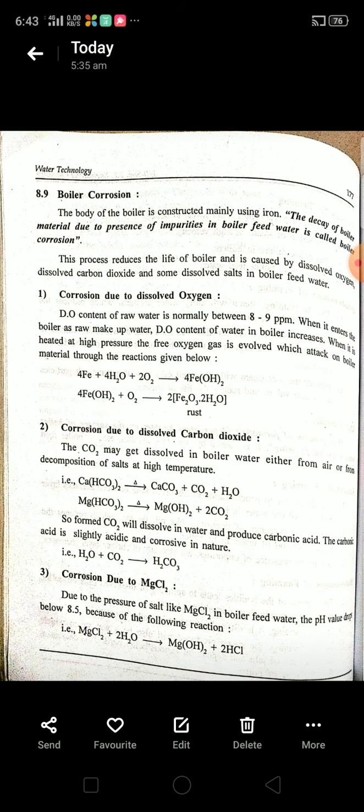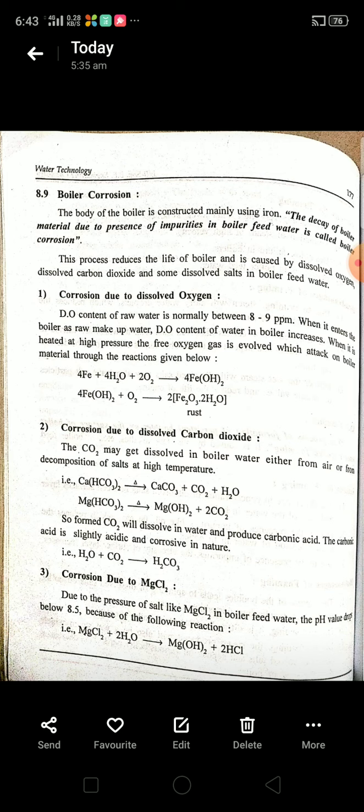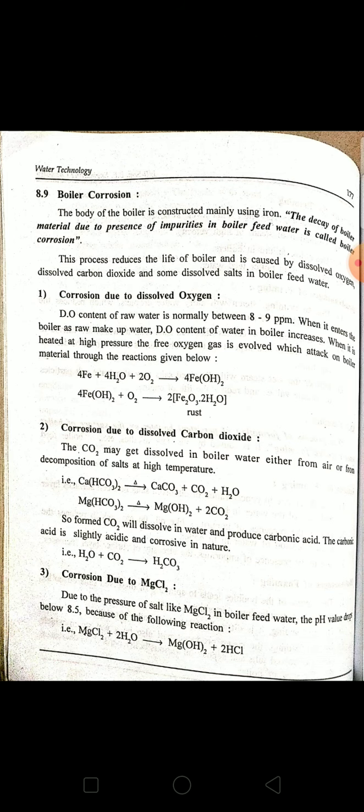First we shall discuss about the corrosion due to dissolved oxygen. Here the dissolved oxygen concentration present in the water is usually 8 to 9 ppm. When the water enters into the boiler, the dissolved oxygen content increases.